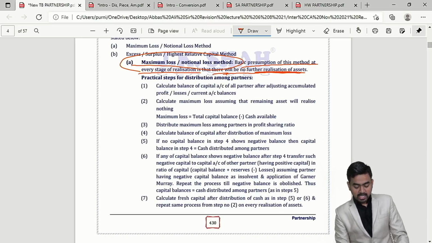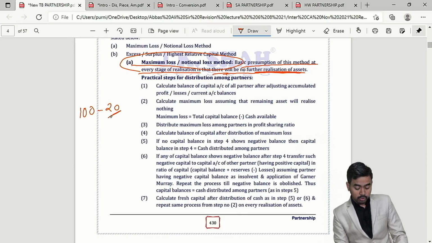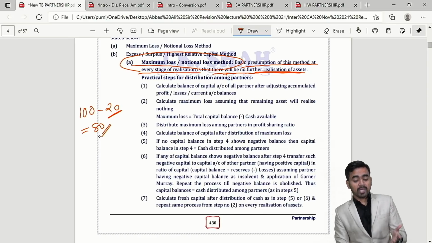That is, if the total capital of all the partners is ₹100 and the asset realized ₹20, we will presume that this is the last realization, and hence the remaining capital of 80 we cannot pay in future, and this will be treated as maximum loss, which will be allocated in the profit sharing ratio.